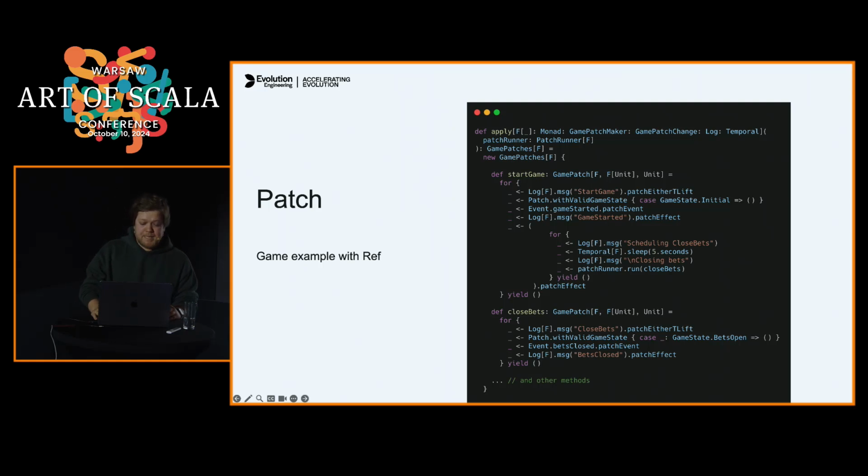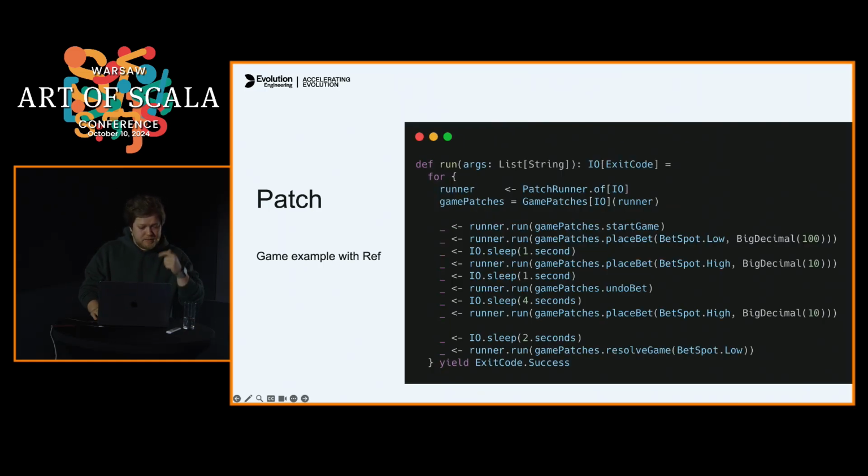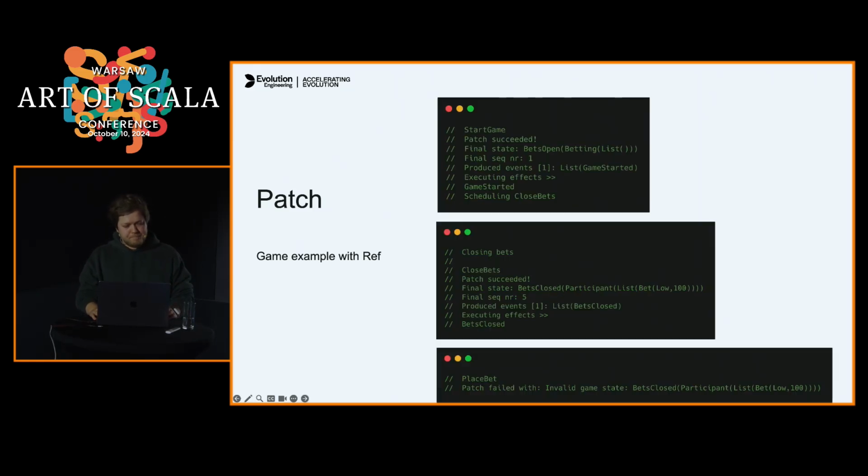And yeah, this is a game example here where we just start the game, place some bets with some intervals, undo bets, and try to place a bet once bets should be closed already. So we expect to see some rejections, and eventually we just resolve the game. We see that we have started the game, and we scheduled our close bets there. Eventually we are closing the bets because this patch is getting executed after those 5 seconds. And we are failing this place bet because we have an invalid game state. Bets are closed already, we cannot place any more bets.